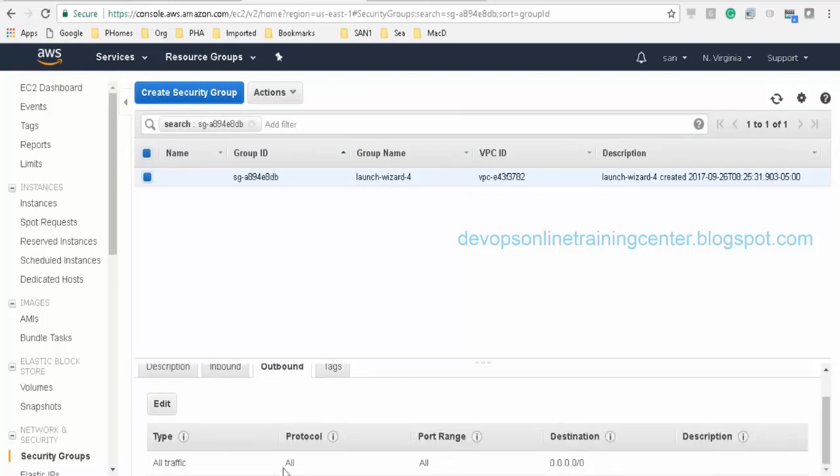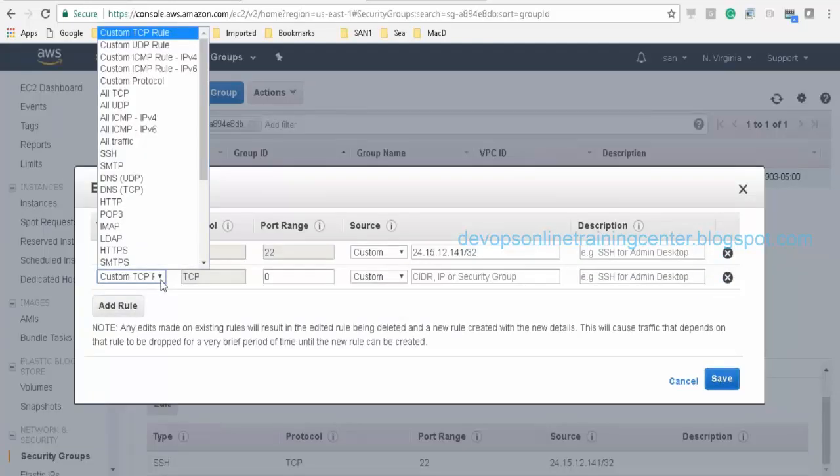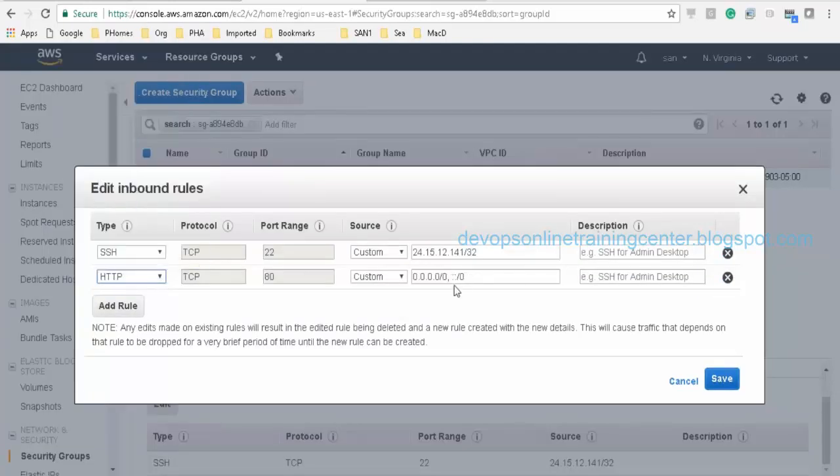By default, outbound we allow entire traffic, so there is no restriction on outbound. That means from this instance, we can reach any other instance or any other website, and do wget or curl, because we are not restricting outbound access. Whereas for inbound, logging into this instance, we are only allowing SSH access. Now I'll edit it and add a rule called HTTP, right? Let us say from anywhere, and I just save it.